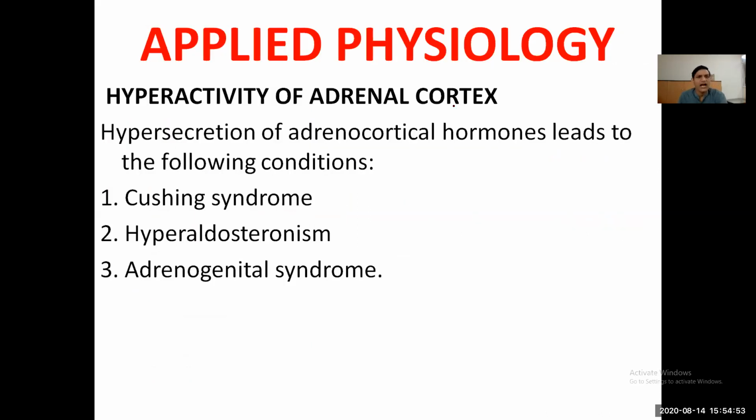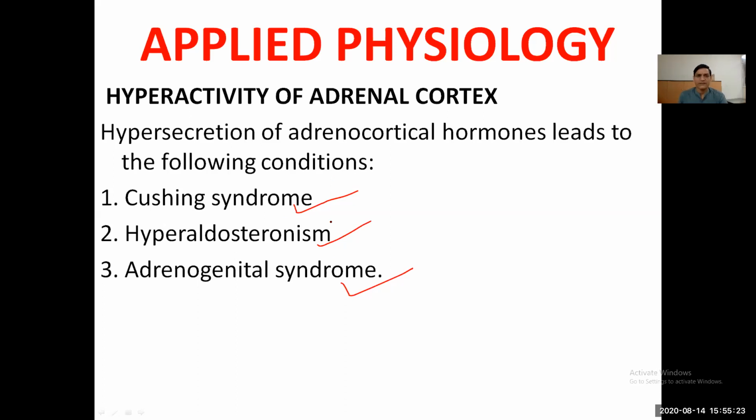Applied physiology: hyperactivity of adrenal cortex is mainly of three types. Hyperaldosteronism, which we have discussed, is increased level of the mineralocorticoids. Cushing syndrome is increased level of the glucocorticoids or cortisol, and adrenogenital syndrome is increased level of the adrenal sex hormones.